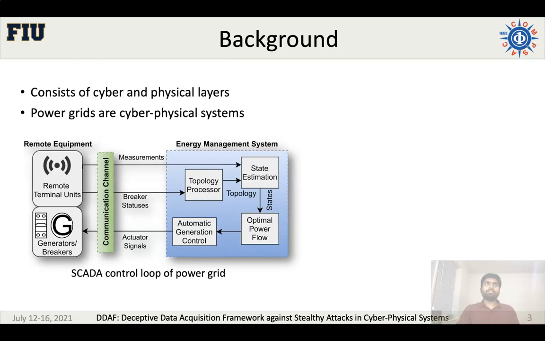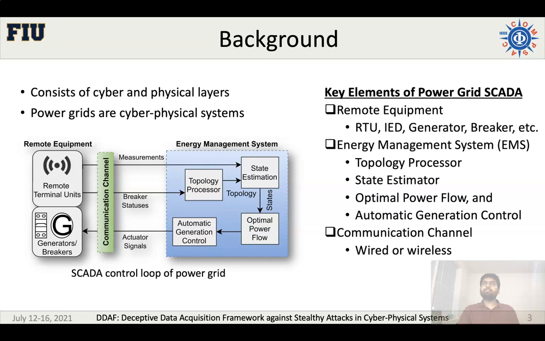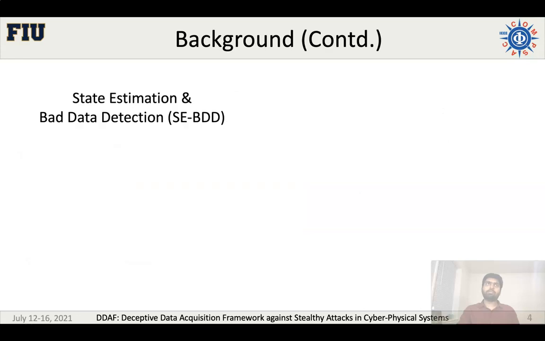the presentation. So the cyber physical system has two parts, cyber and physical layers, and power grids are perfect examples of cyber physical systems. In this work, we consider power grids as the test case of cyber physical systems. The key elements of power grid SCADA are remote equipments, which are RTUs, IEDs, generators, etc. Then the energy management system, EMS, which has topology processor, state estimator, optimal power flow, AGC, etc. And then we have the communication channel that connects the remote equipments with the energy management systems.